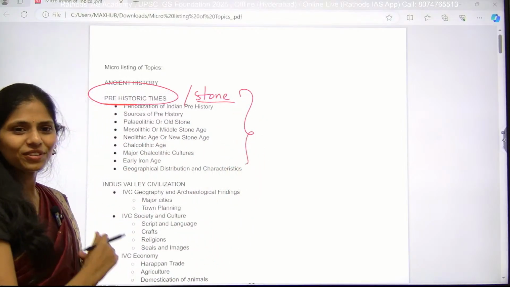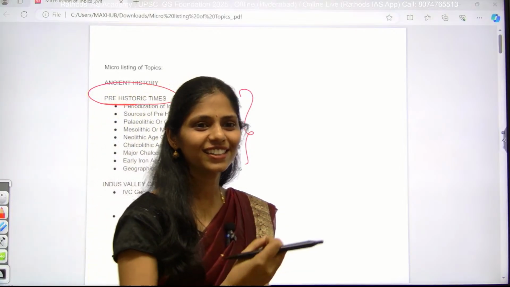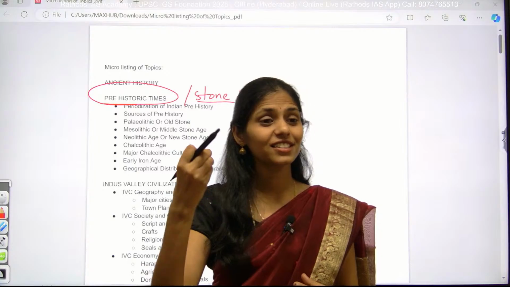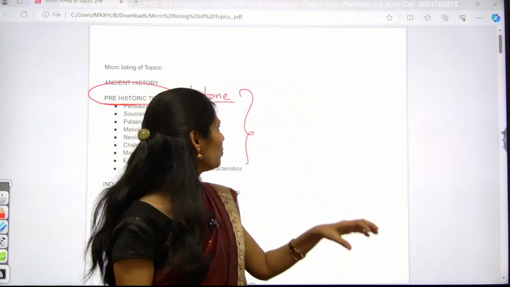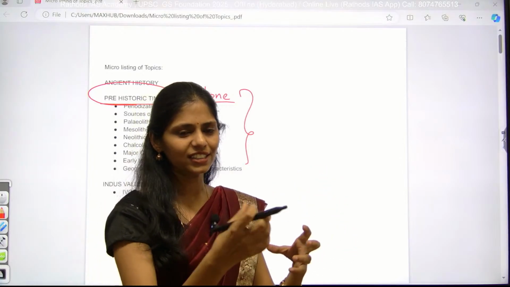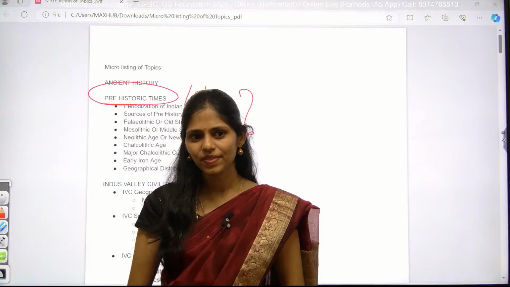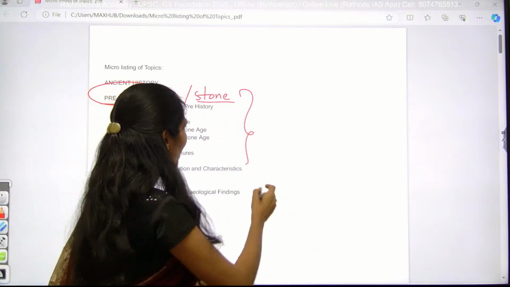So the Stone Age is very important. Why? Because we can study about evolution. So how humans started his life, how he started his settled life. Because in one age he was like hunter and gatherer, and later on he started using some things and he shifted towards agriculture.